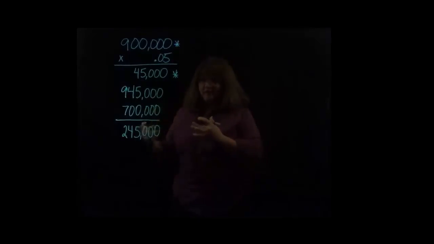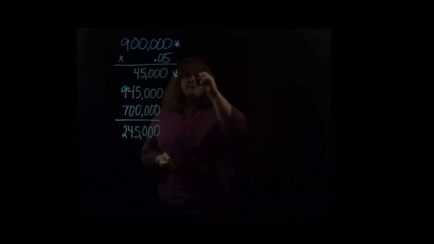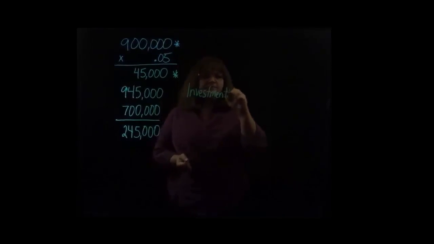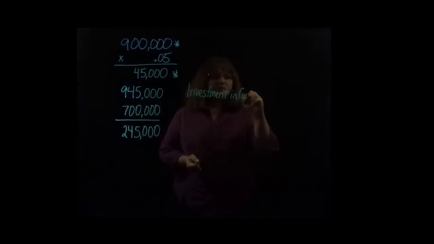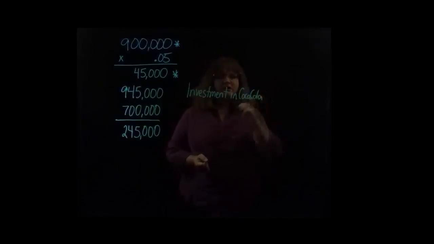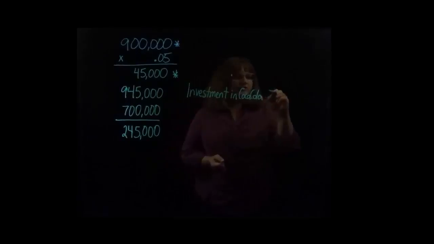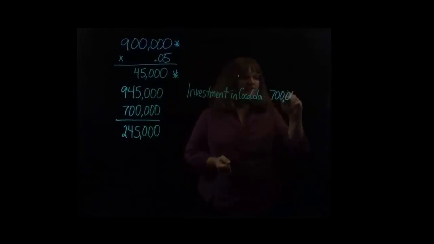The journal entry that we would make to record this, assuming that they go ahead with it, they would debit the asset that they're going to receive, which is investment in Coca-Cola, because they're getting Coca-Cola stock worth $700,000. So they'll have that now as an asset on their books.